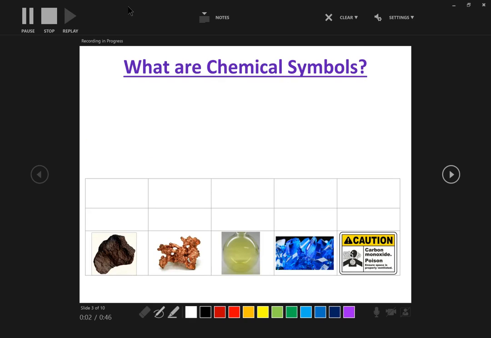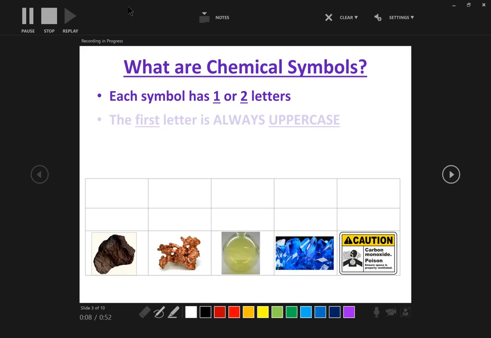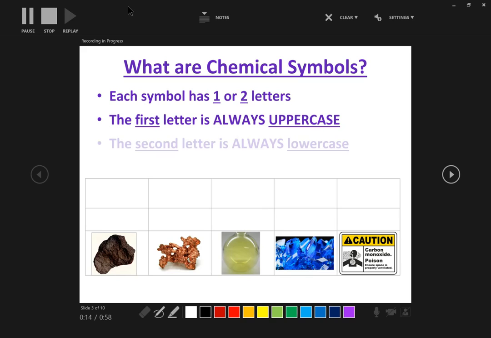What are chemical symbols? Each symbol has one or two letters. The first letter is always uppercase. And if it has two letters, the second letter is always lowercase. Some examples that we have.